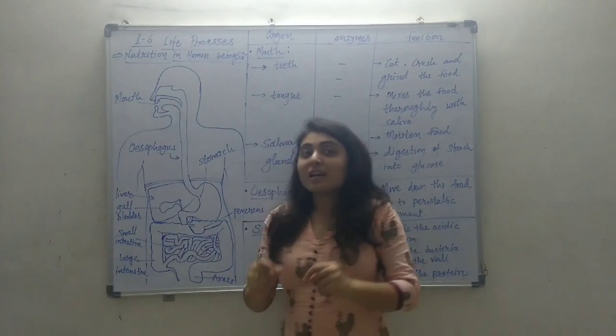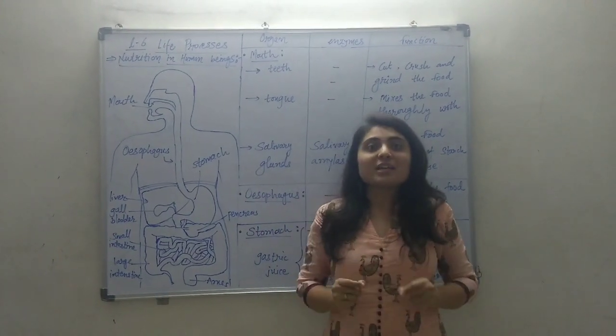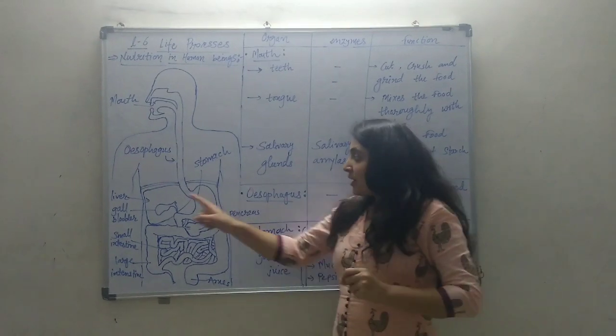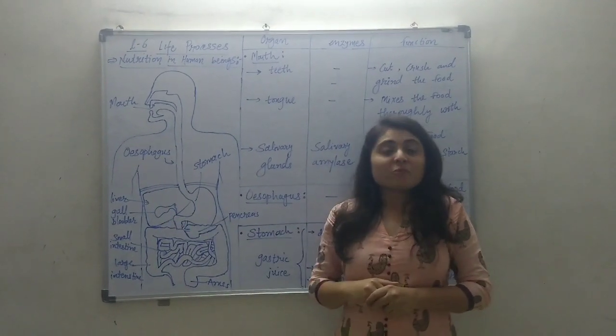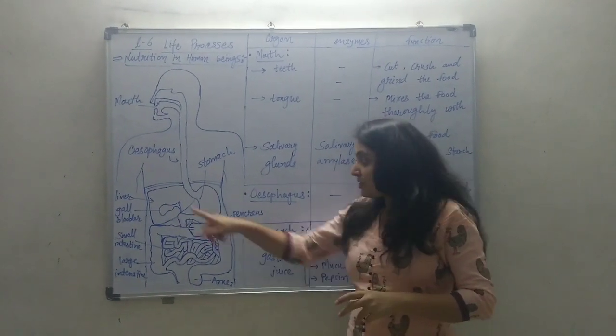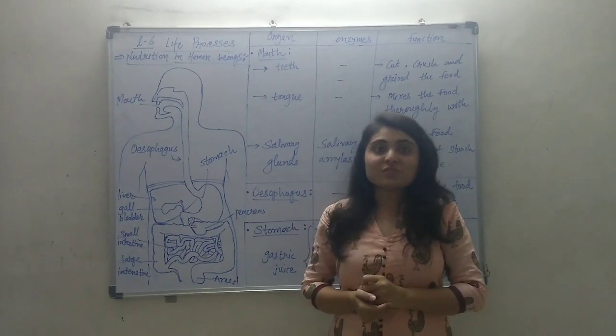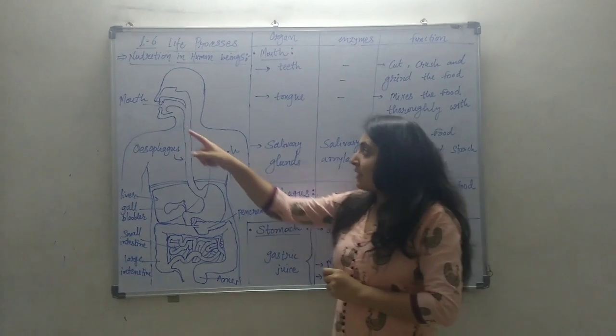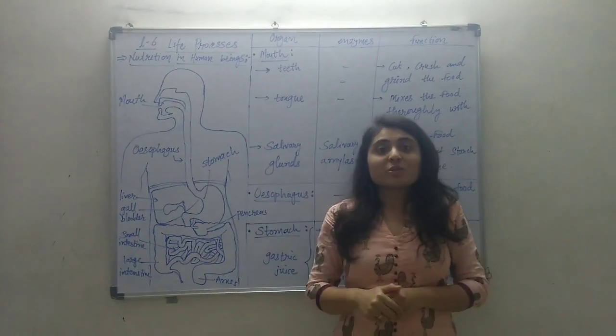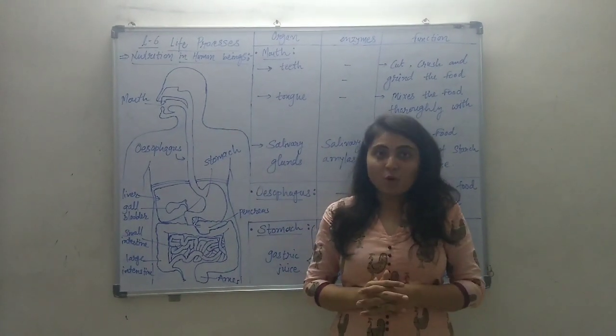They only help in the digestion process. So liver and pancreas are called associated digestive organs, and the other organs are called the main digestive organs.